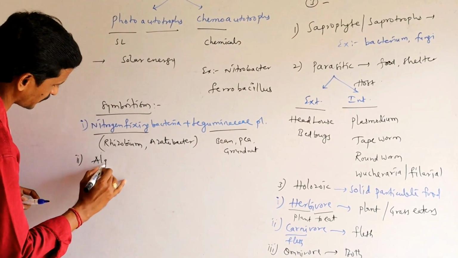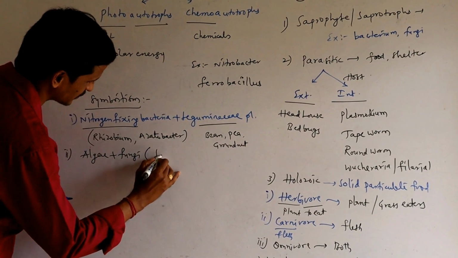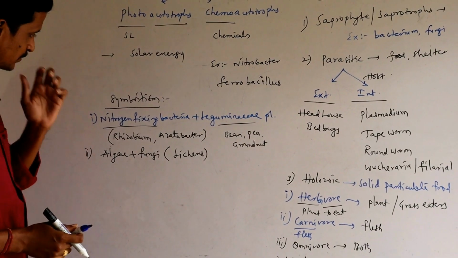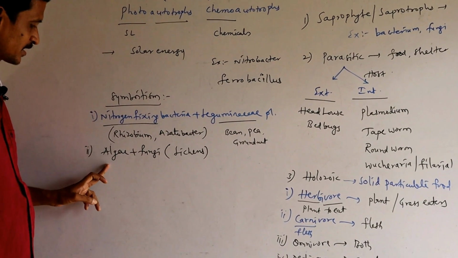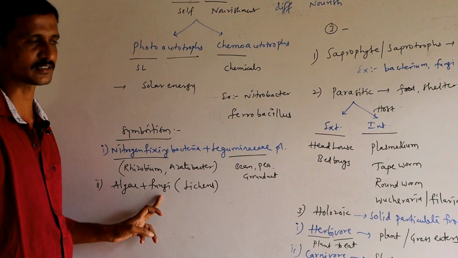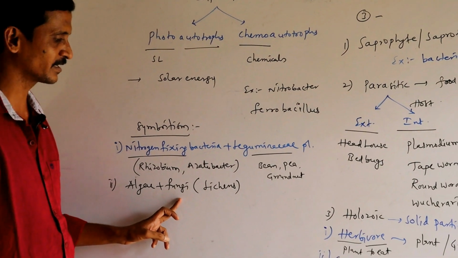Then the second example is the combination of algae and fungi. This combination is called lichens. One point is known to us: algae are chlorophyllous in nature, fungi are non-chlorophyllous in nature. That means algae is able to synthesize its own food, fungi cannot.